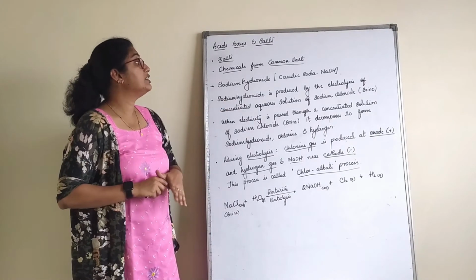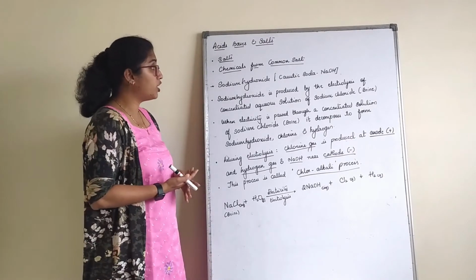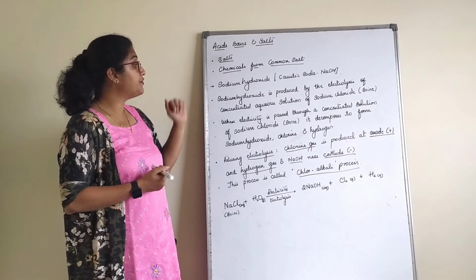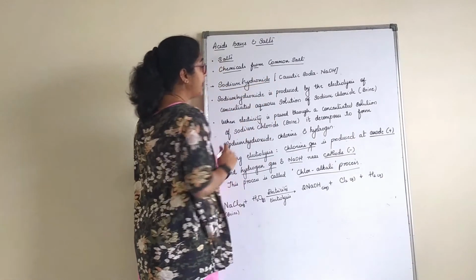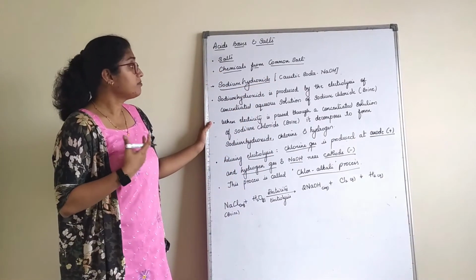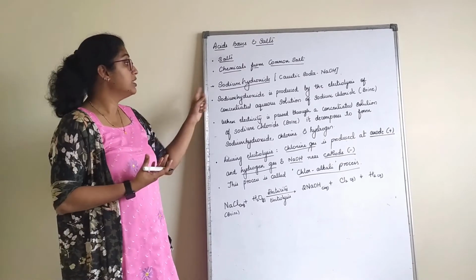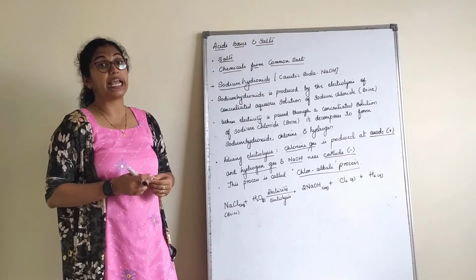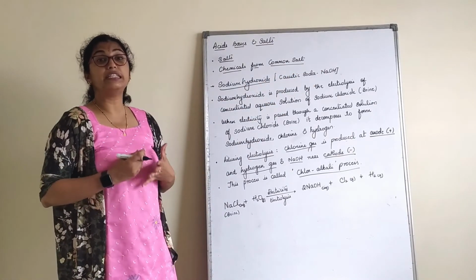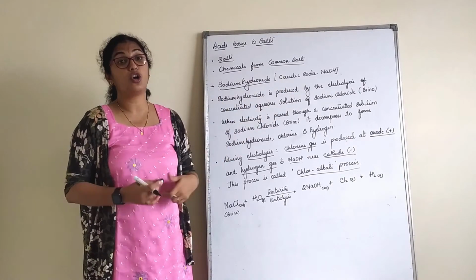So in today's class, let us understand the different chemicals we obtain from salt. The first chemical we obtain from salt is sodium hydroxide. Now, how is sodium hydroxide obtained from common salt? Sodium hydroxide is also called caustic soda, which we write as NaOH, a very strong base. But this is obtained from common salt.